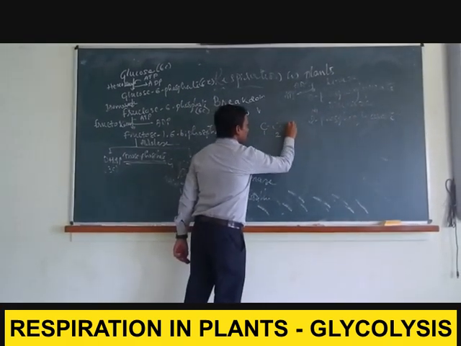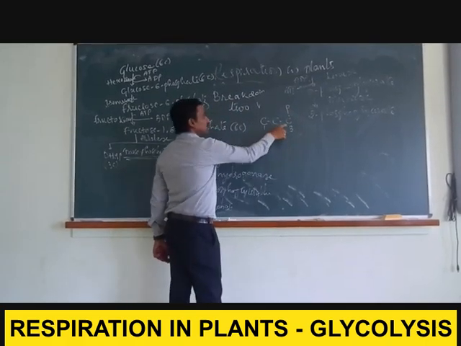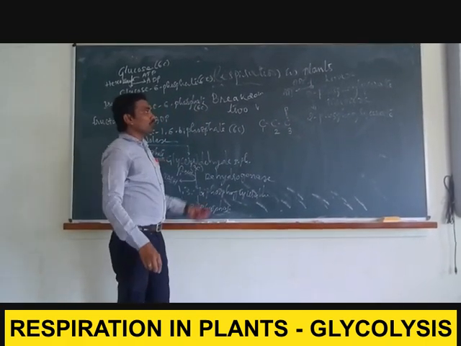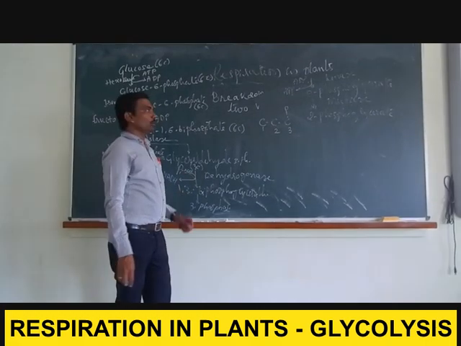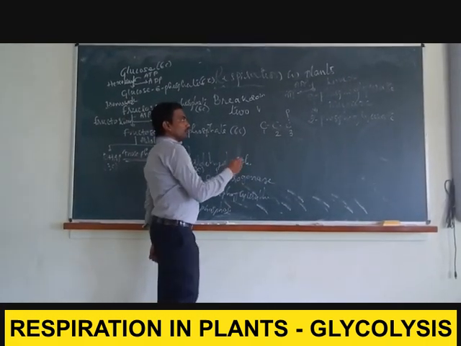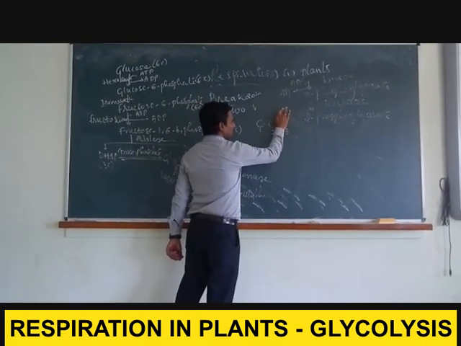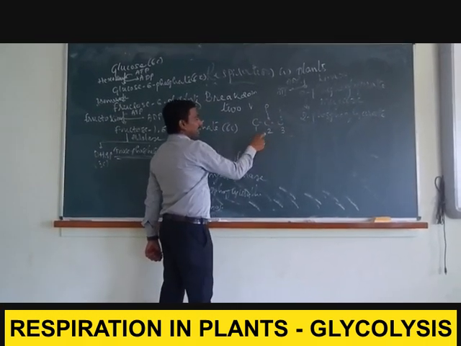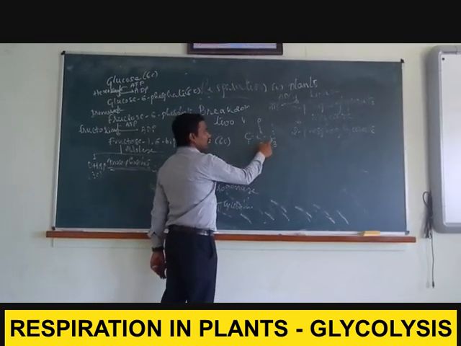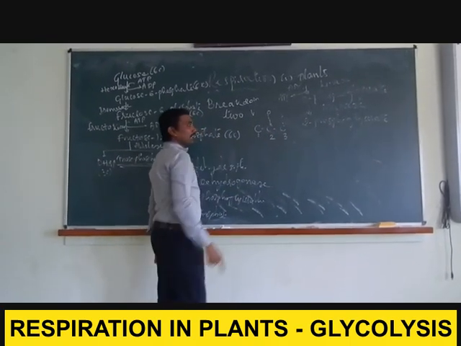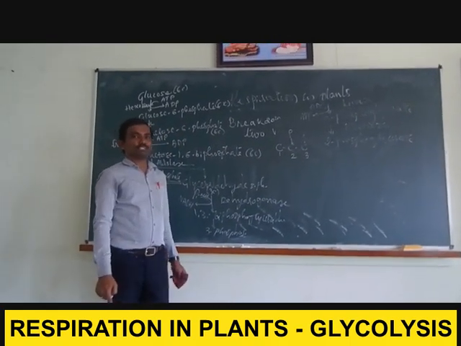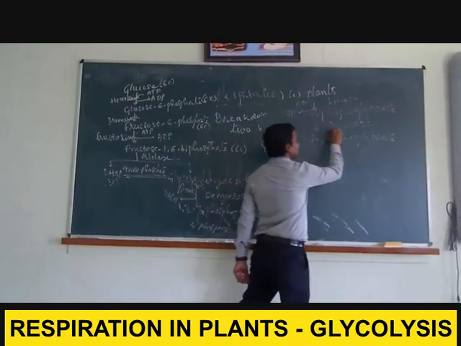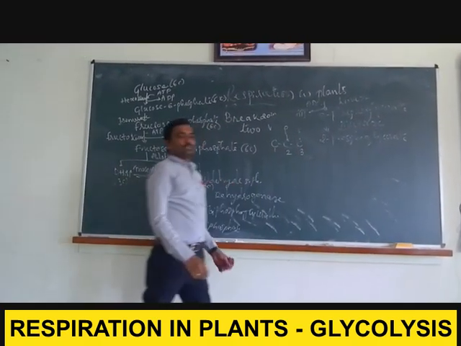At present the phosphate is attached to the third carbon, but when it undergoes mutation or isomerization, the phosphate is attached to the second carbon. Hence we consider it mutation: the phosphate is transferred from the third carbon to the second carbon, mediated by an enzyme called mutase.